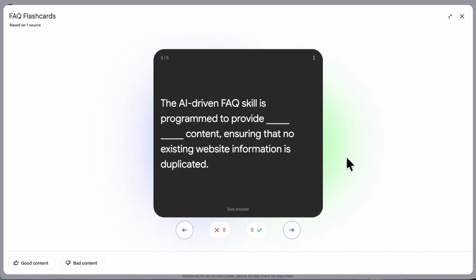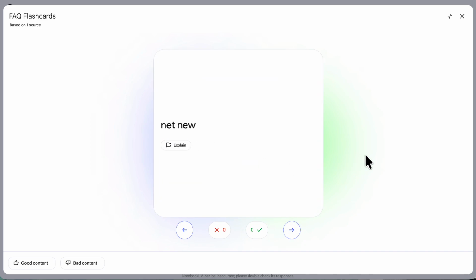The AI-driven FAQ skill is programmed to provide you with net new content on the website. The challenge is you don't want to add too many of the same pieces of content on the website, to keep it unique and to keep it fresh. This is a really great way to use the FAQ skill to analyze the website, crawl all of the web pages, and recommend new frequently asked questions and answers to those pages.